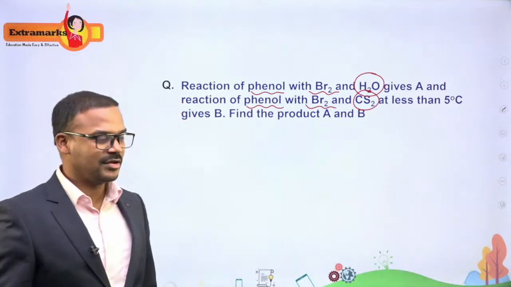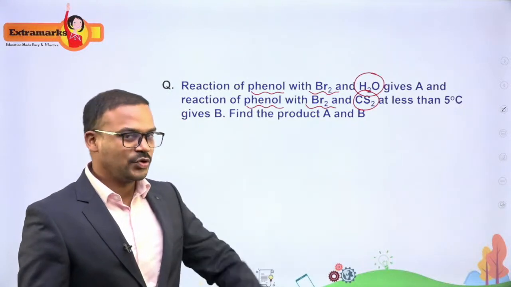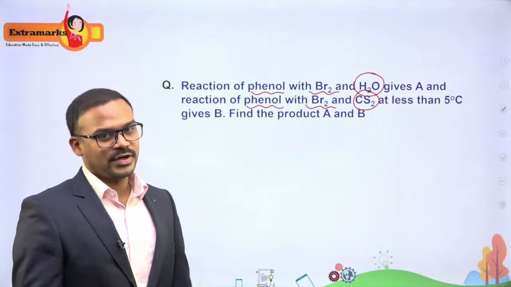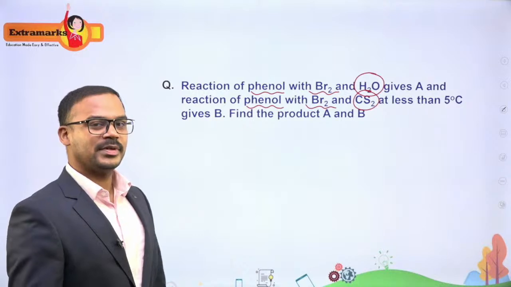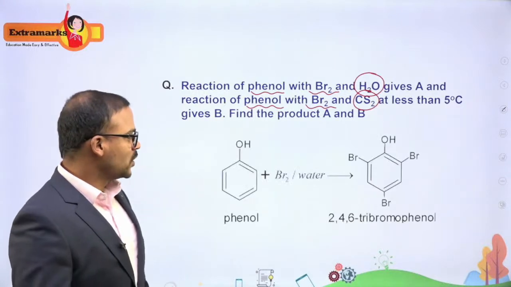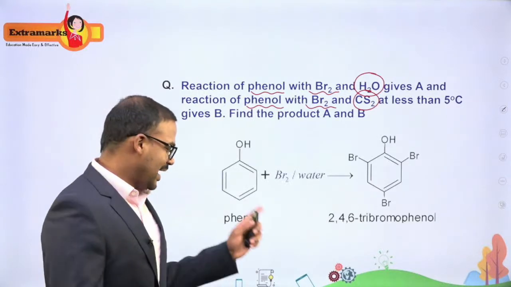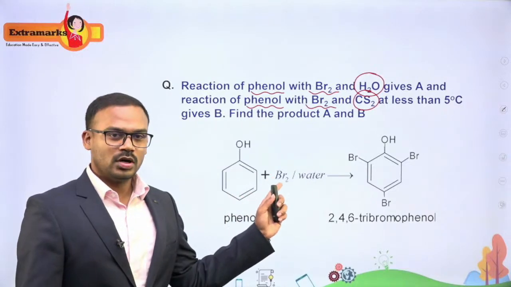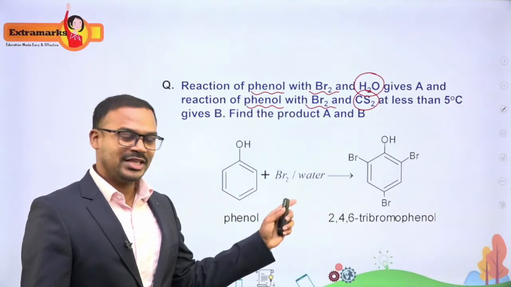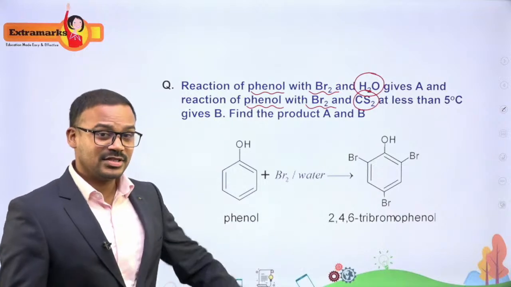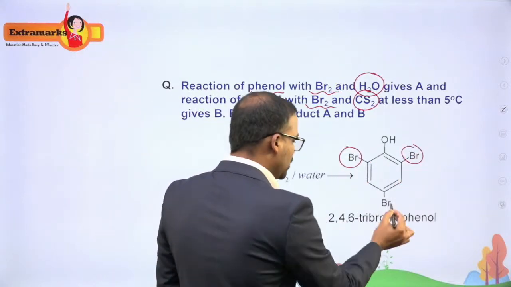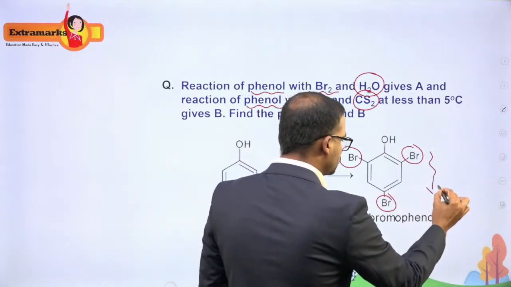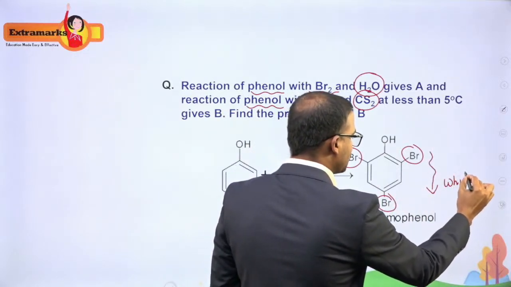So what do you expect here? What are the A and B products that you are expecting? Will they be same or different? Let's see what happens when I add phenol to bromine in the solvent water. Whenever I add phenol to water in the presence of bromine, I see that there is tri-substitution of bromine, and usually this is a white precipitate too.